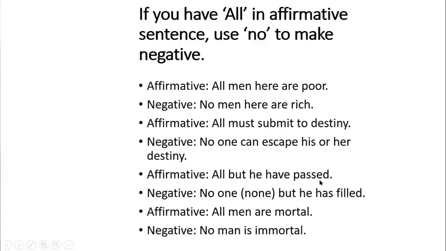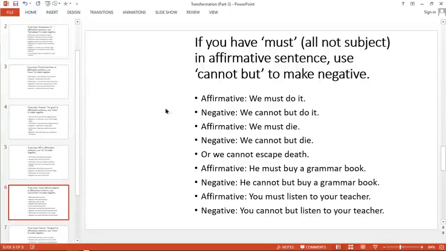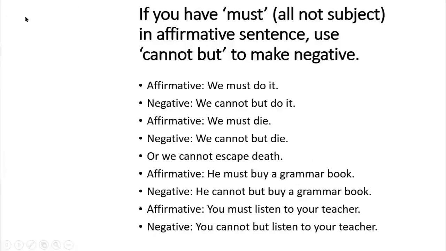Okay, now let's move to the next part. Here, if you have must in an affirmative sentence and all is not the subject, we have one condition. Firstly, we have must in our affirmative sentence, and secondly, all is not the subject.